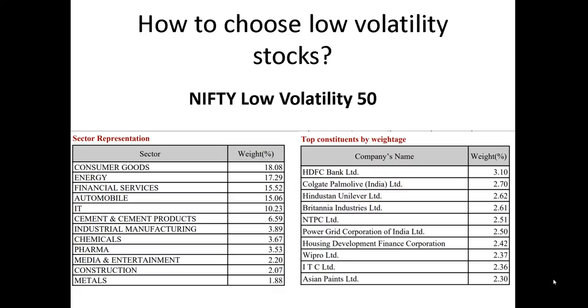And this is the October 31st fact sheet of the Nifty Low Volatility 50. You can see the sector representation on the left and the top 10 stocks by weightage. So in the case of a low volatility index, the stock which has got the lowest volatility will get the highest weightage. Right, so you can see those stocks there.